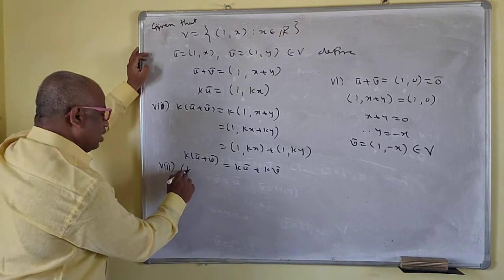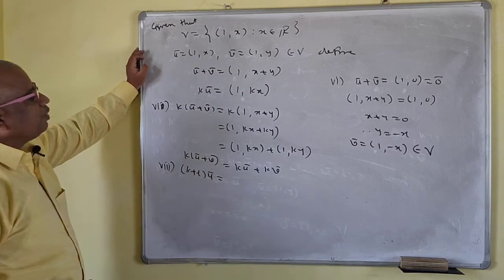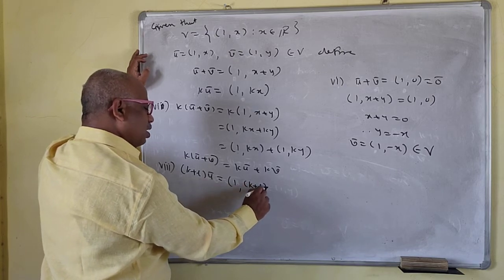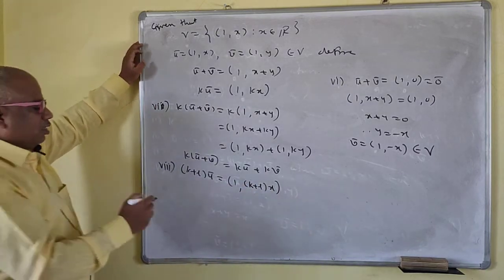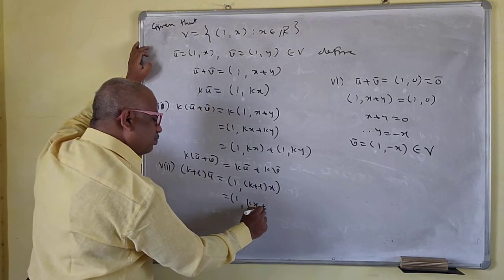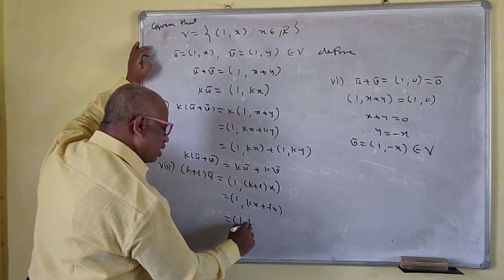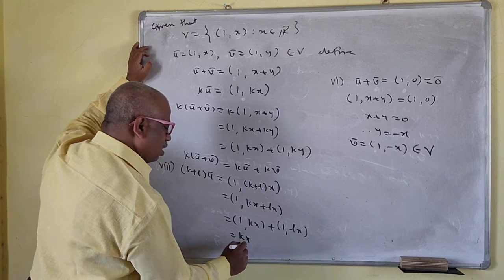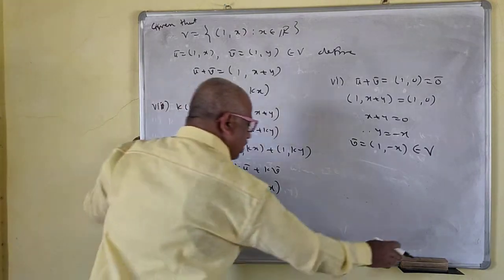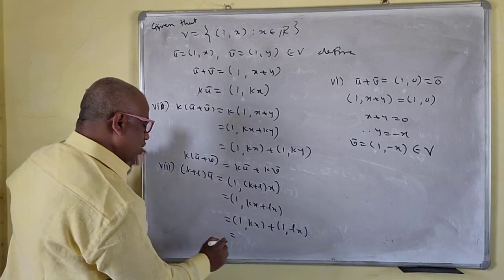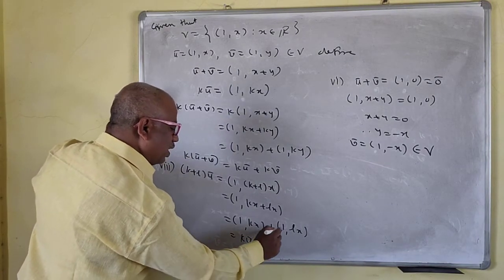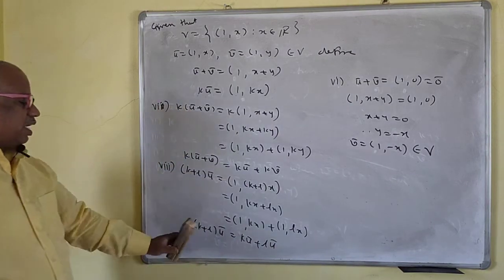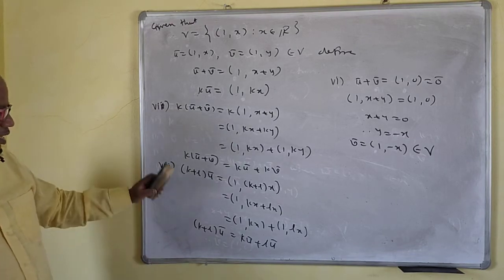Now the eighth one: k plus l into u bar. See, k plus l into (1, x) is (1, k plus l times x). This is the same as (1, kx plus lx), which is the same as (1, kx) plus (1, lx). (1, kx) means k u bar, and (1, lx) means l u bar. So k plus l into u bar is the same as k u bar plus l u bar. So the eighth one exists.